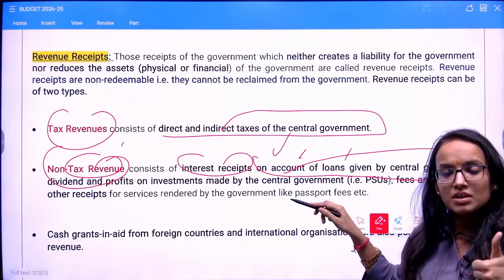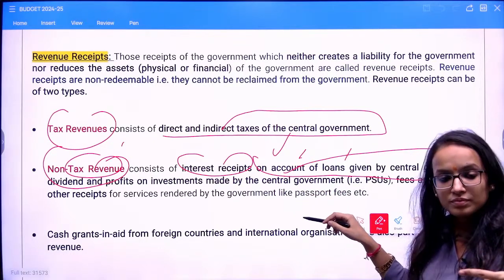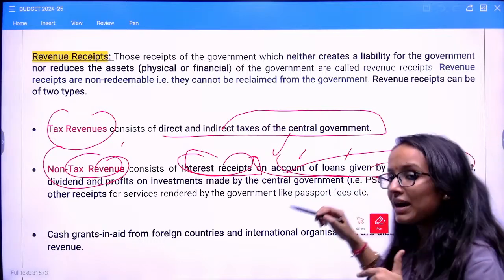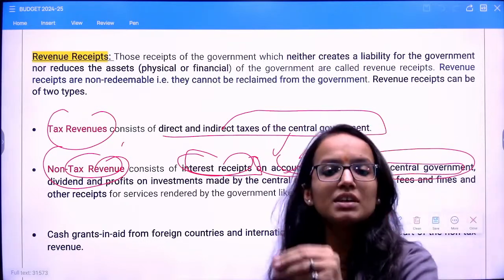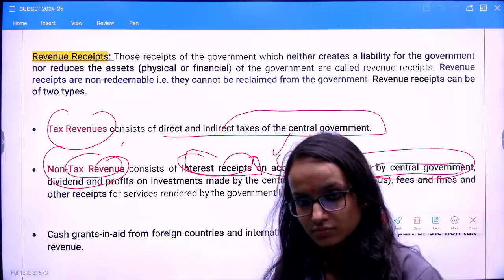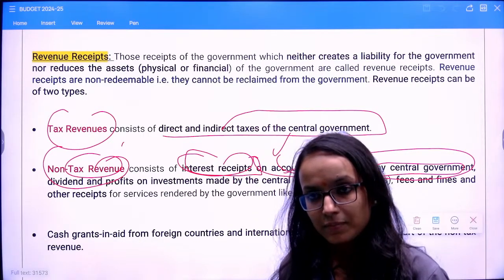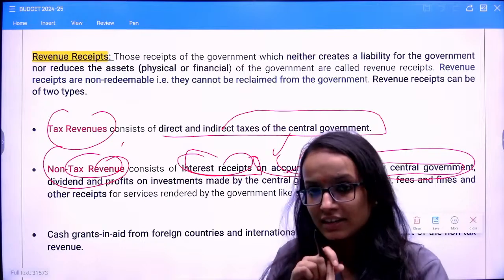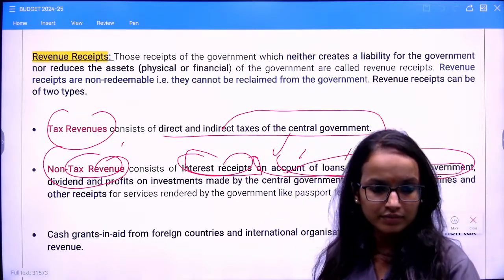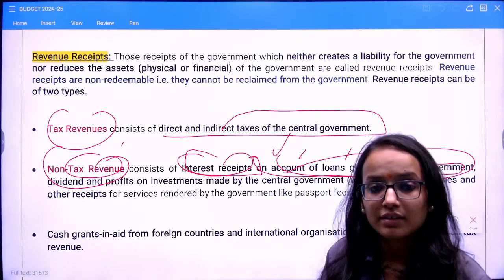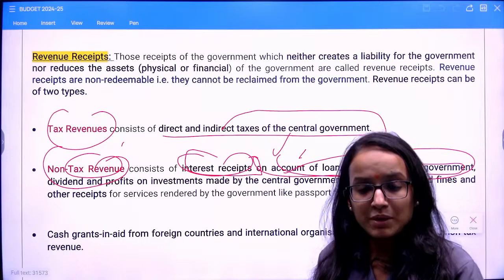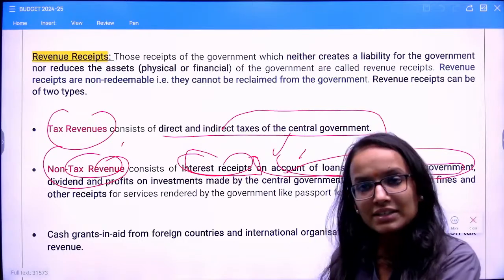But there is one question which I want to ask you. Interest receipts on account of loans given by the central government: the government has given a loan to someone and then receives interest on that loan. Why is it a revenue receipt? Because it is neither creating any liability for the government nor reducing any asset of the government. So whatever you earn on interest payments also comes under non-tax revenue receipts.